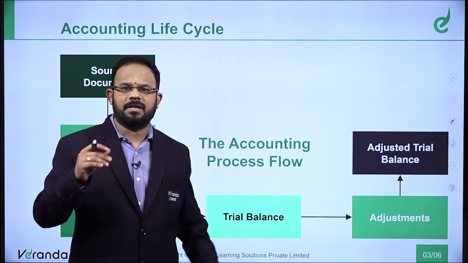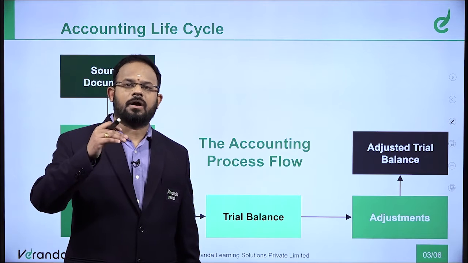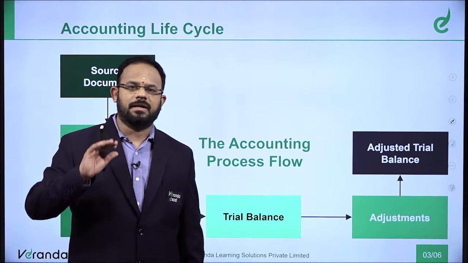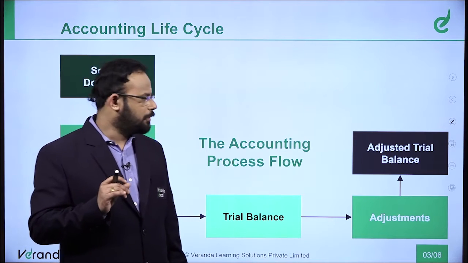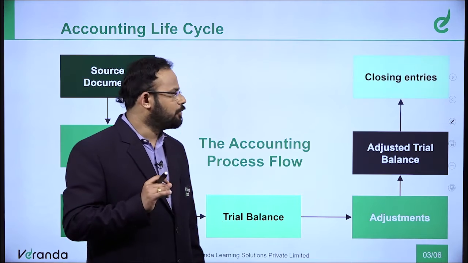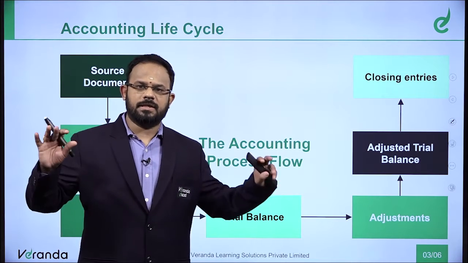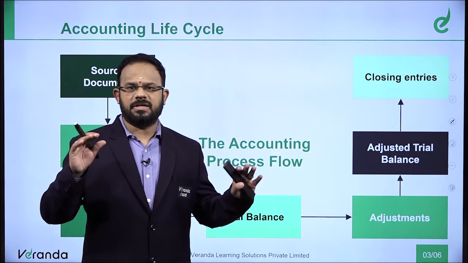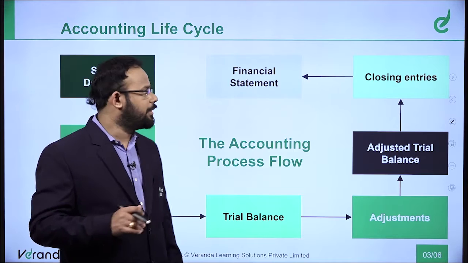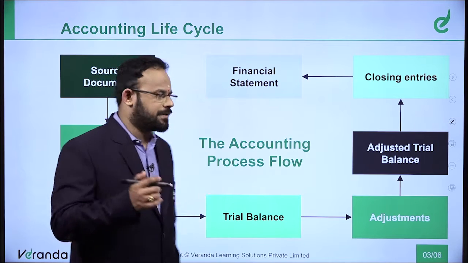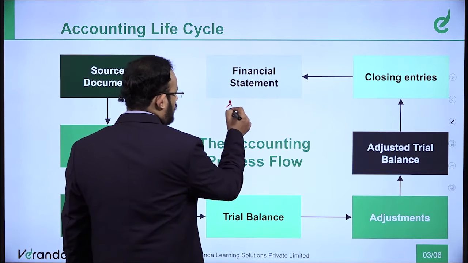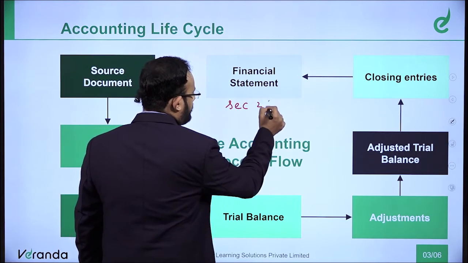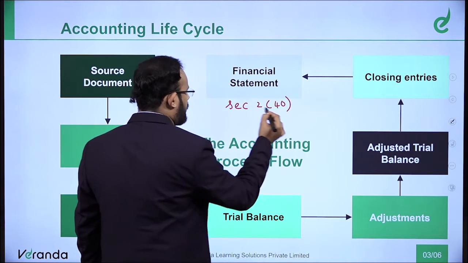The adjusted trial balance is not the end of it. You will have to complete your provisional last month entries, March month entries, which are called provisional or closing entries, and you will have to provide the closing entries. Once it is done, then everything is done. Balance sheet, P&L you can prepare, and that's called your financial statements as per section 2, subsection 40 of the Companies Act 2013.